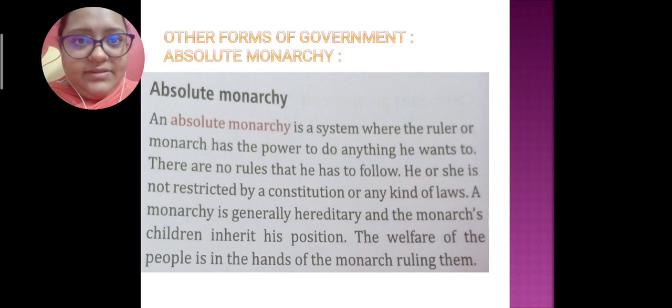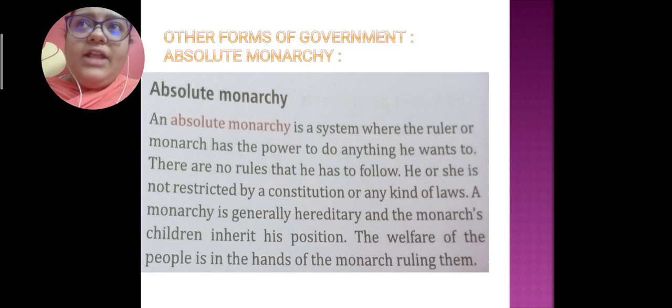For example, in France, the king declared himself an absolute monarch. He used to make the laws, he used to pass the laws, and he used to even judge and give justice. So here, all in one, the ruler, the king, is the system where the king has the maximum power. This is known as absolute monarchy.